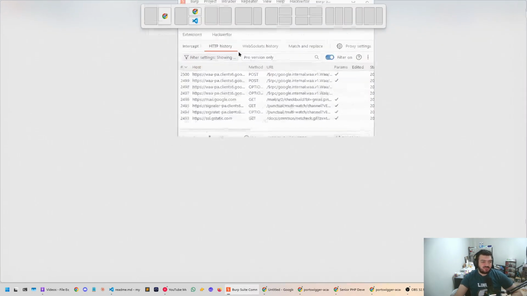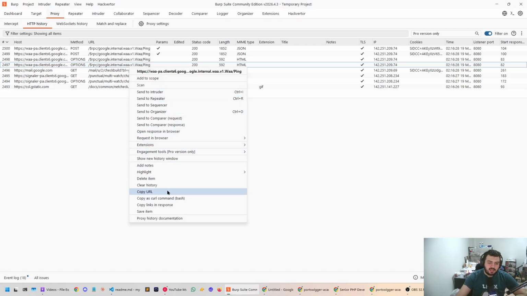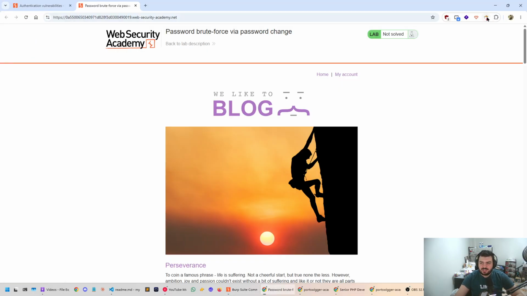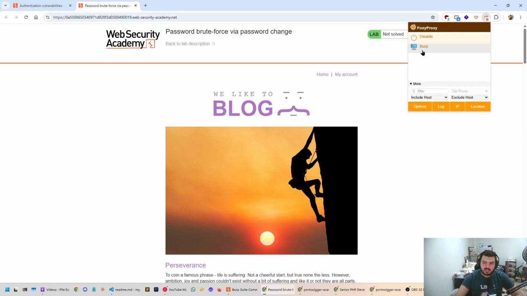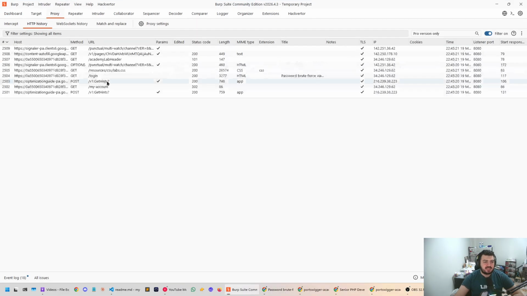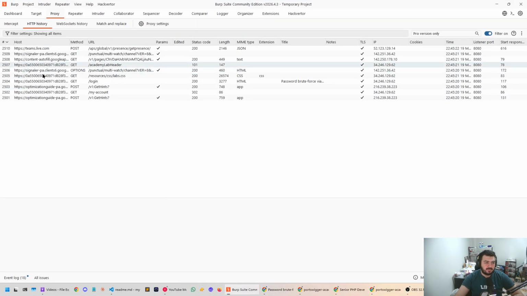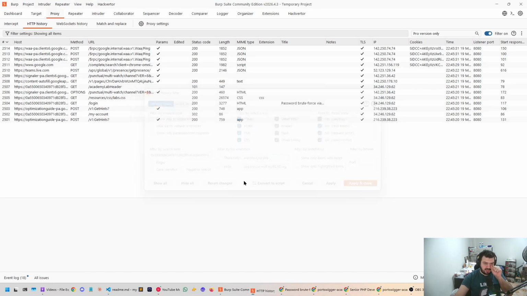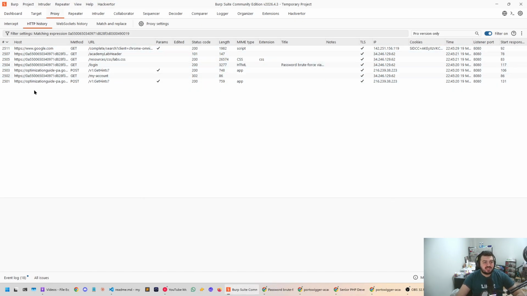If you don't know, I have Burp Suite here already set up. I'm using the Community Edition, so this is completely free. Also, I have FoxyProxy here, and I have set up Burp as the proxy. So whenever I select Burp here as the proxy, I can see all the traffic that goes from Google Chrome in my Burp Suite through FoxyProxy. The very first thing I'm going to do is copy the lab ID and add it as a filter here, so I don't see all the noise. I just see the traffic that is coming from my lab.